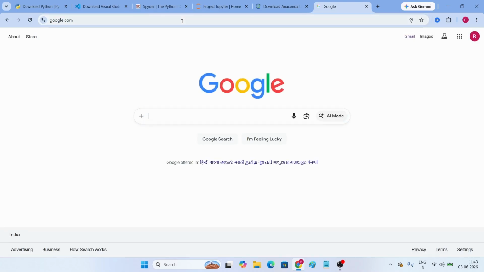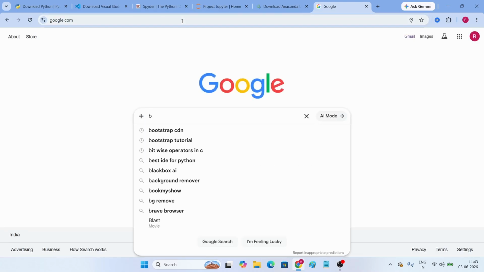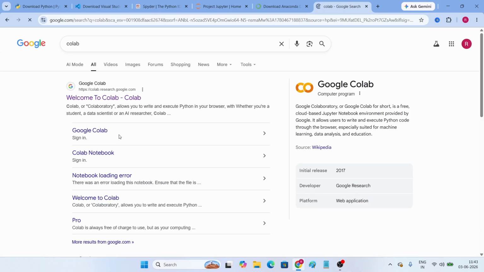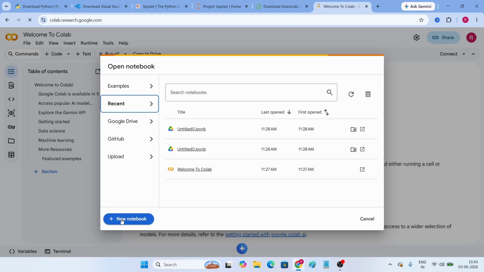How to get Colab? Just open Google and search for Colab. Colab is from Google. This is a very simple way to learn Python. Open the link colab.research.google.com, and here we can create a new notebook.